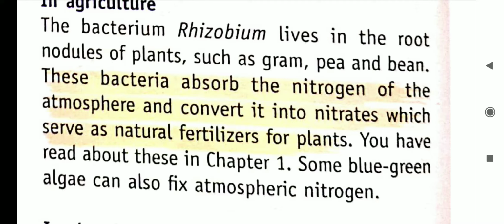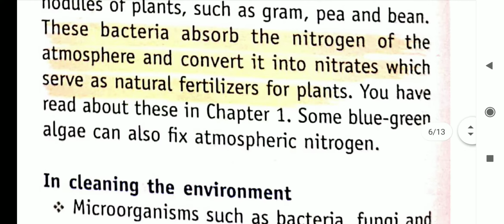This is the only reason: rhizobium bacteria renew or fix the nitrogen for the next plant. Some blue green algae can also fix atmospheric nitrogen.